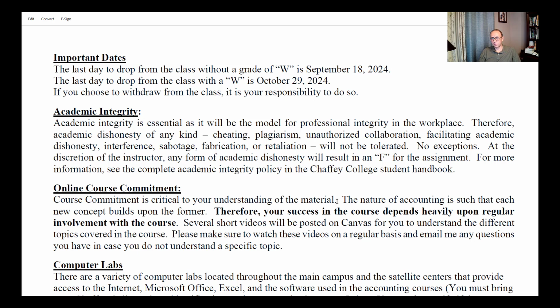Keep in mind cheating, plagiarism, unauthorized collaboration, which I think is the better term, fabrication or retaliation. All of this is something that I have no tolerance for, and I just expect you all to be honest in dealing with this class.